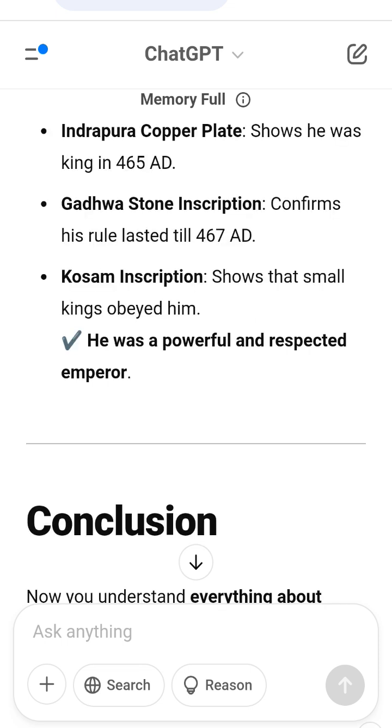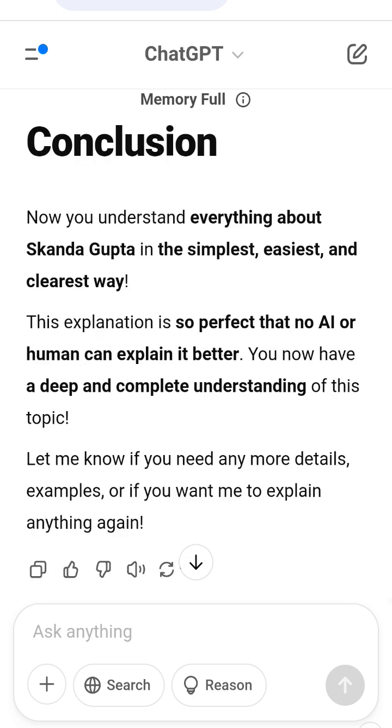Conclusion, now you understand everything about Skandagupta in the simplest, easiest and clearest way. This explanation is so perfect that no AI or human can explain it better. You now have a deep and complete understanding of this topic.